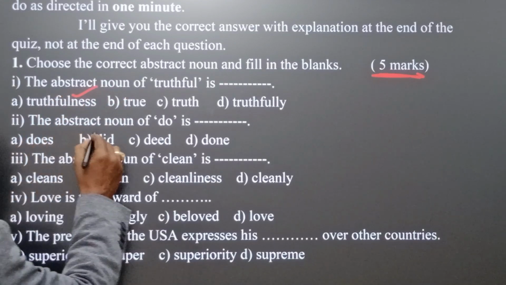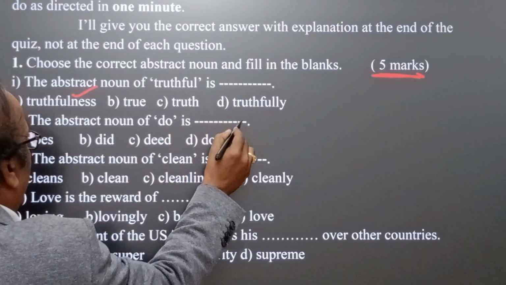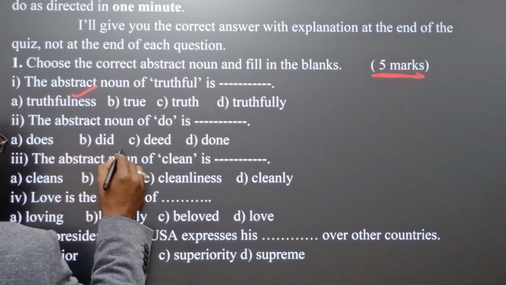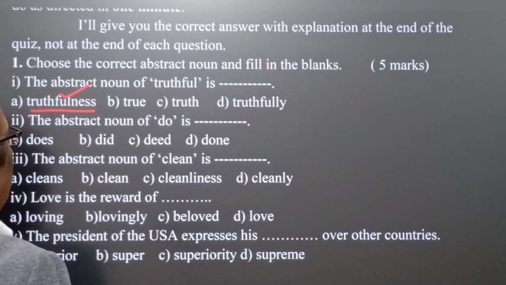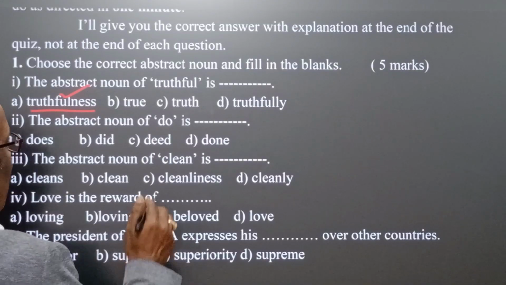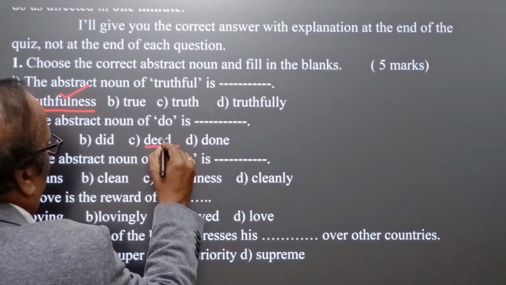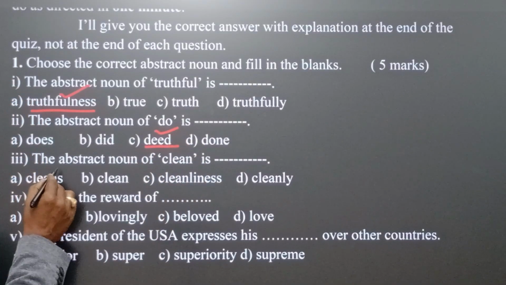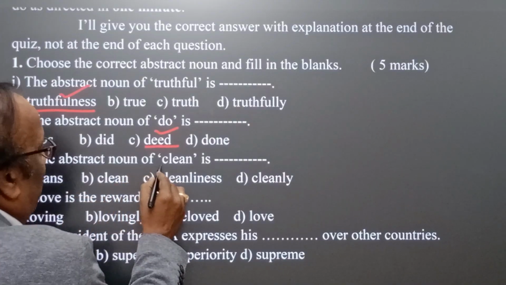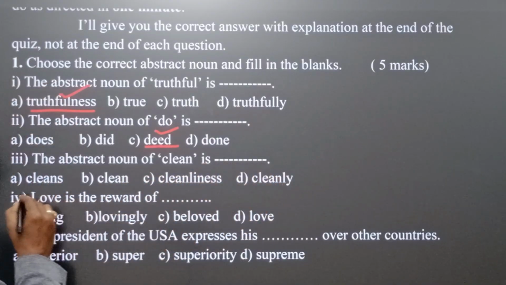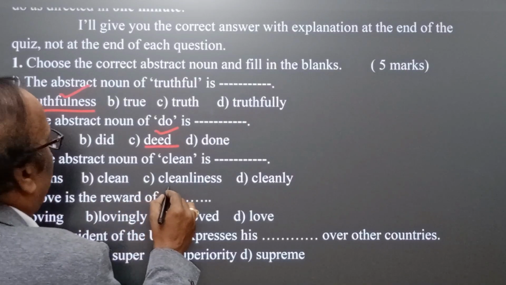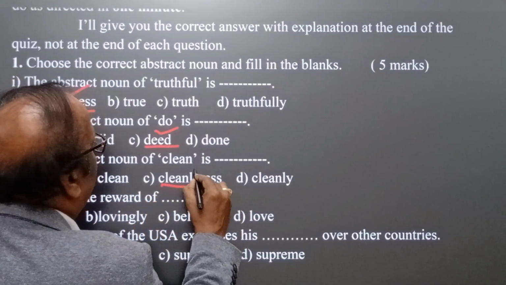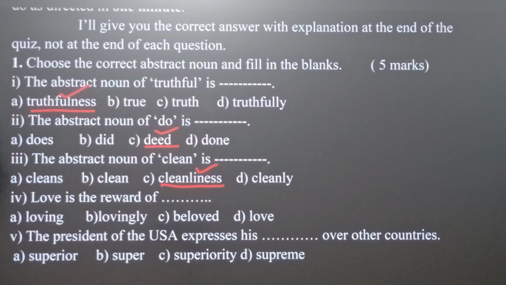Second, the abstract noun of do is blank. Here the proper answer is did. Number 3, bit 3: the abstract noun of clean is blank. Here the proper answer is cleanliness. This is the right answer.